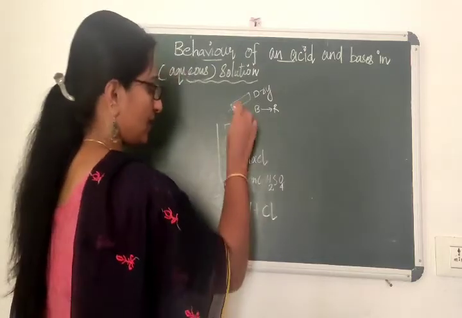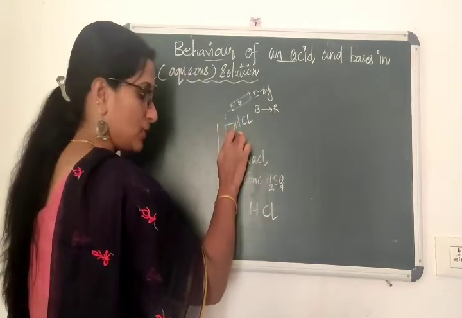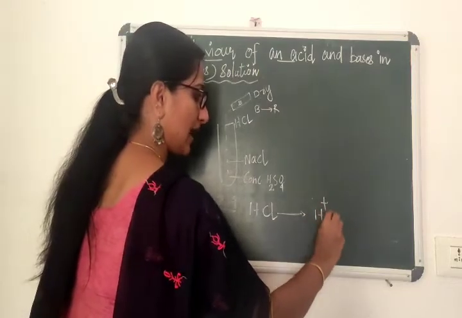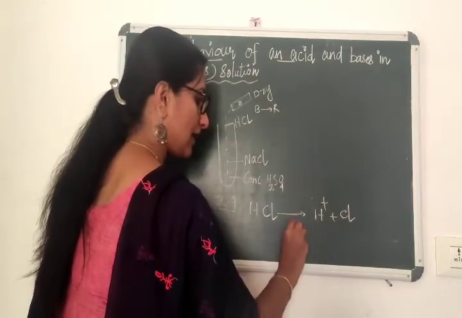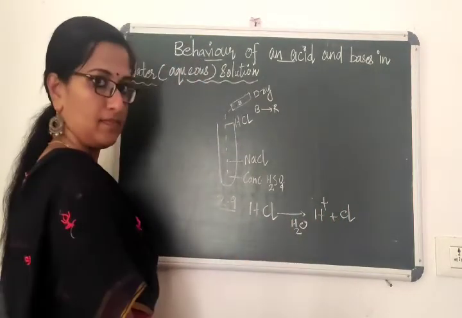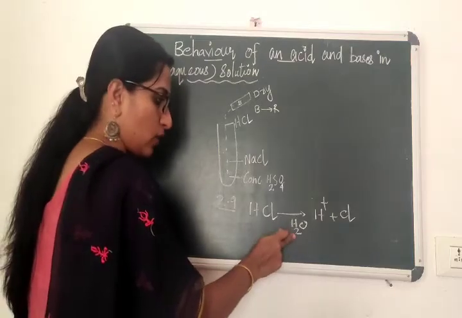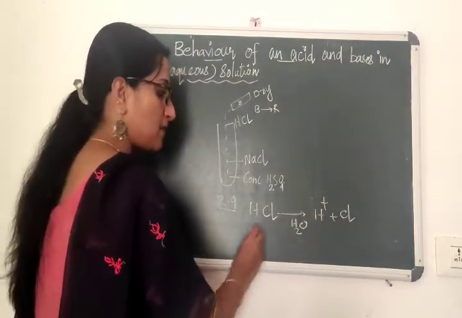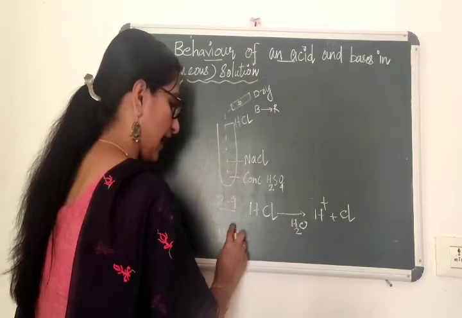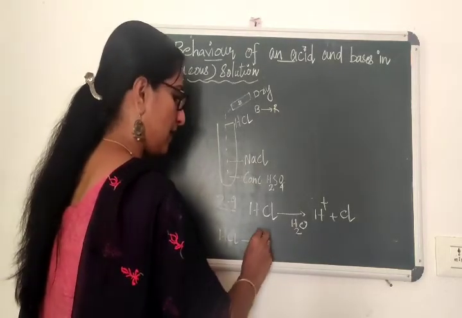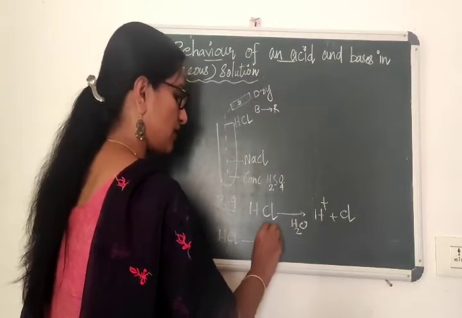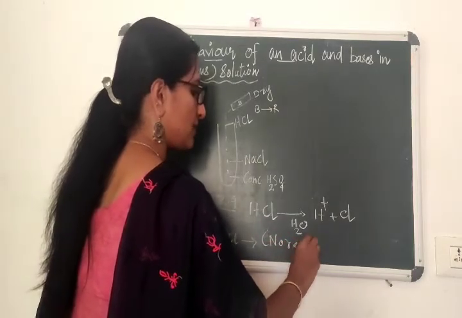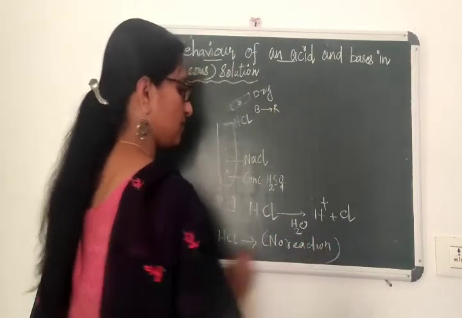Here the hydrochloric acid is present in gaseous form. The HCl will produce H plus and Cl minus only in the water medium. This water is required to pull apart the H plus and Cl minus. In the absence of water, it does not produce H plus and Cl minus.